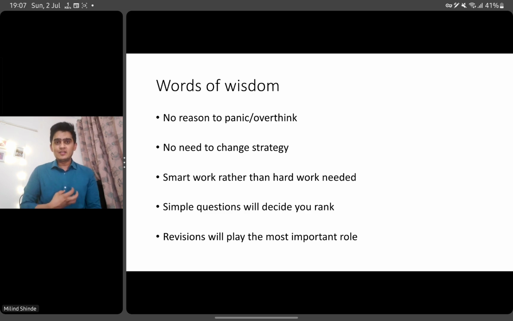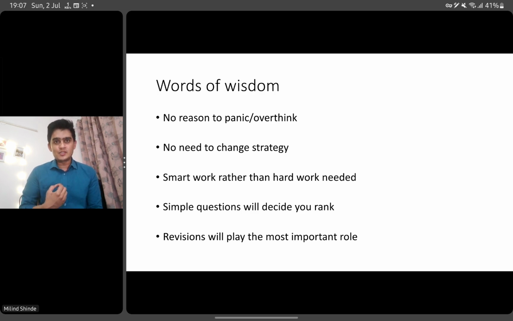See, now the classes will drop, next classes, next specialty, next के लिए बनाए हुए curated special classes. But trust me, you don't need anything else. You just need smart work because there are a lot more questions. So smarter work is required rather than hard work. Again, as I have emphasized, simple questions will decide your rank. 60% the must-know questions will decide your rank. That is why revisions will play an important role.